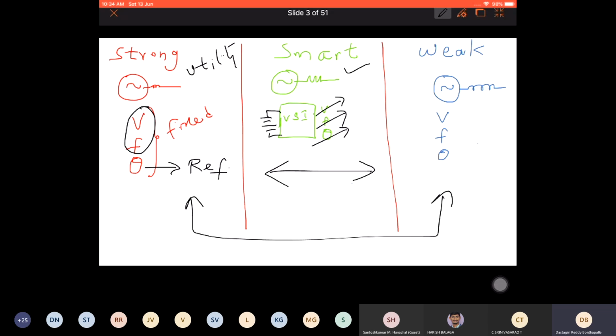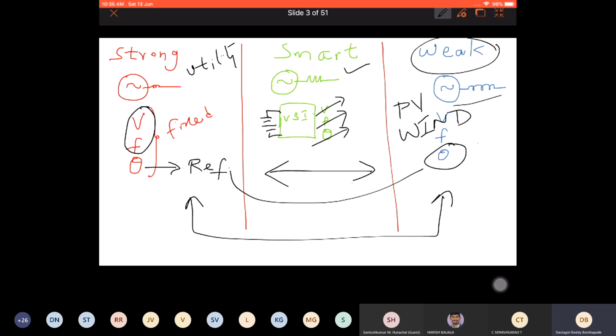So let's come to this weak guy. Who is this? It's generally a PV source or a wind source, any renewable energy source where its voltage and frequency depend on many factors, such as the incoming wind. Let's take wind, for example. You have variable voltage and variable frequency. Of course, theta is according to its own value, but generally that is not enough to integrate with the existing grid. So theta should be reflected here, but that is not possible because it cannot adjust its theta. So what to do?